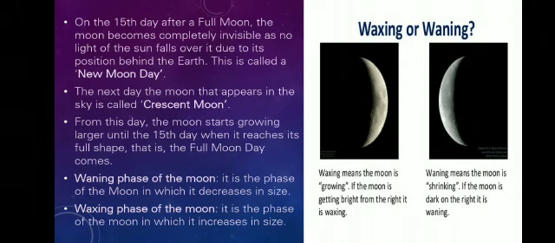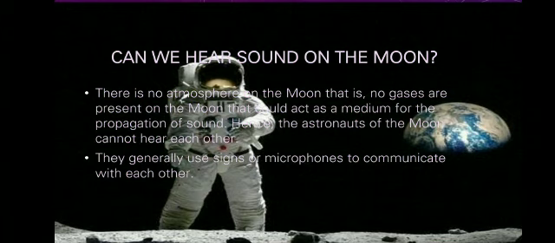Waxing and waning are the two phases of the moon. Waxing means the moon is growing and waning means the moon is shrinking. If the moon is getting brighter from the right, it is waxing, and if the moon is dark on the right, it is called waning. During waxing, the moon increases in size, and in waning it decreases in size.